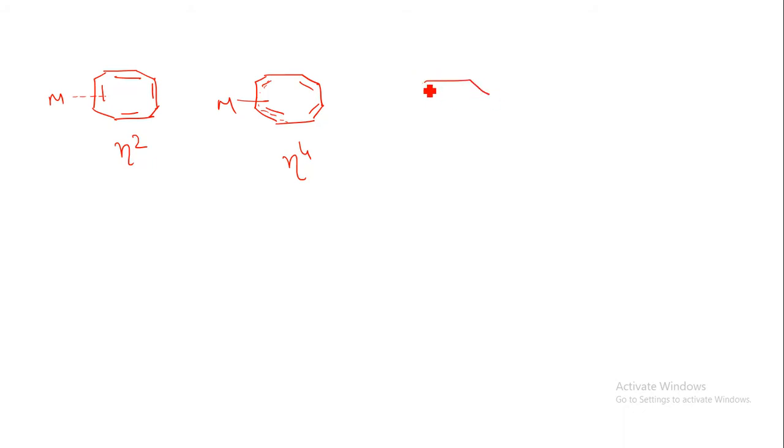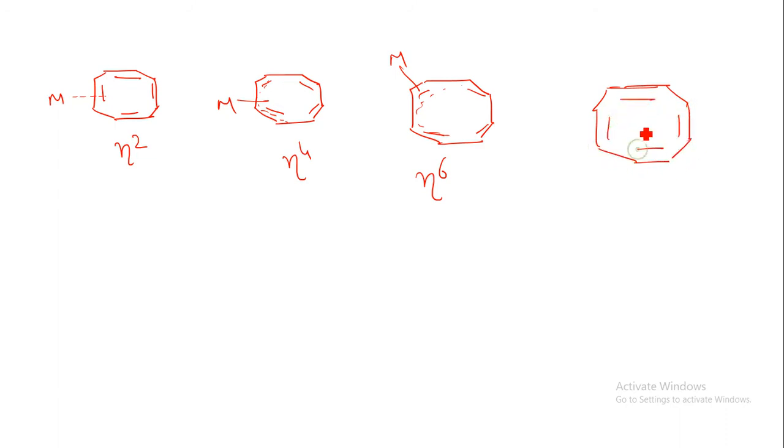Now if we are having this type of structure, and it is showing the 3 pi bonds, and the metal is contributing these 3 pi bonds, then it has the hapticity of eta 6. Now if it is having a metal like this, it will show eta 8.